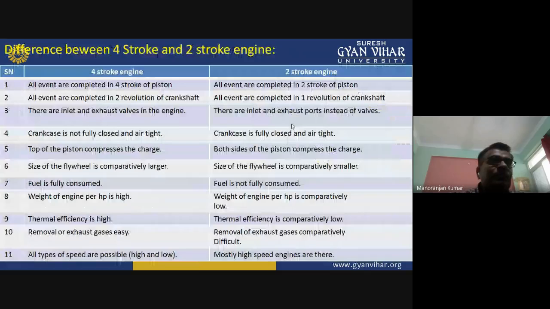Okay. Now we will see the main differences between the two-stroke engine and the four-stroke engine. Okay.